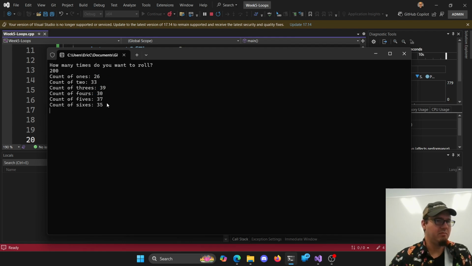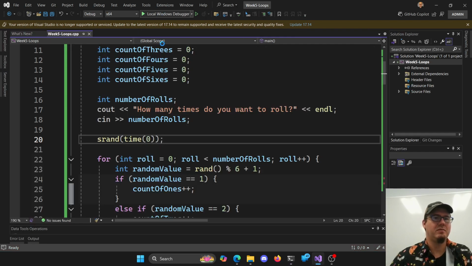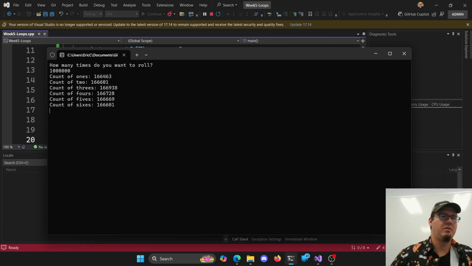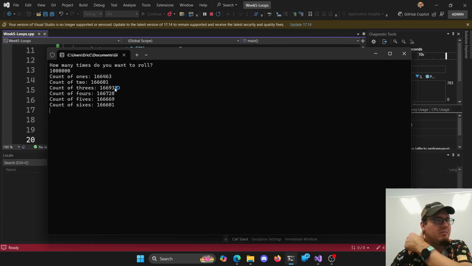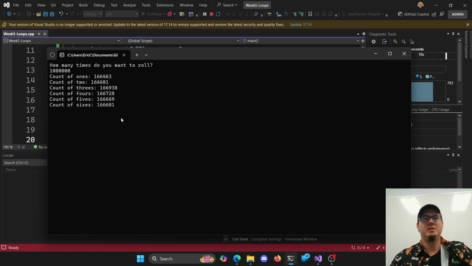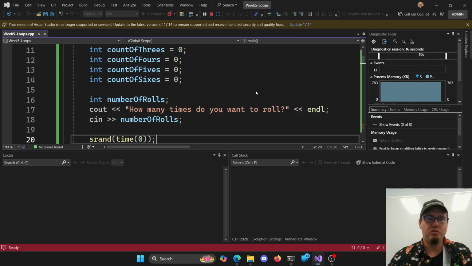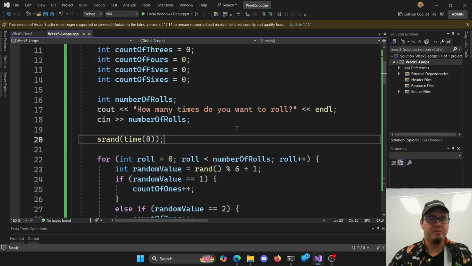26, 39. So they're relatively close, right? And if we do it, say, like 100,000 times, they're even closer. It's still off a little bit here, but within 100, which is like less than 1% difference of each. Feels pretty good, feels pretty random, right? All right, awesome. So we can do fun stuff like that with loops here.